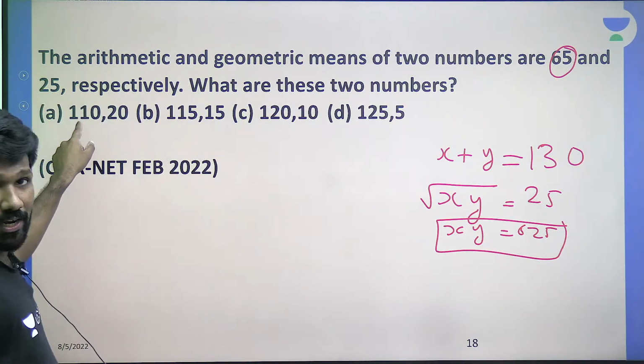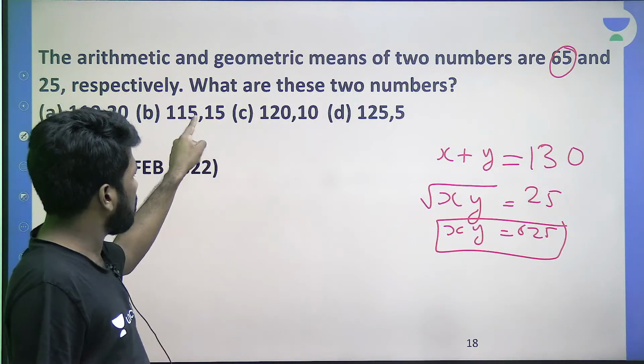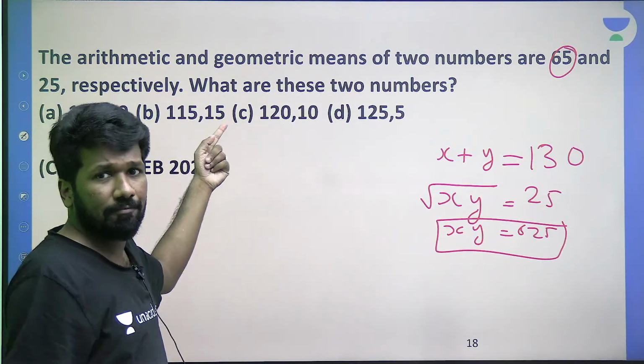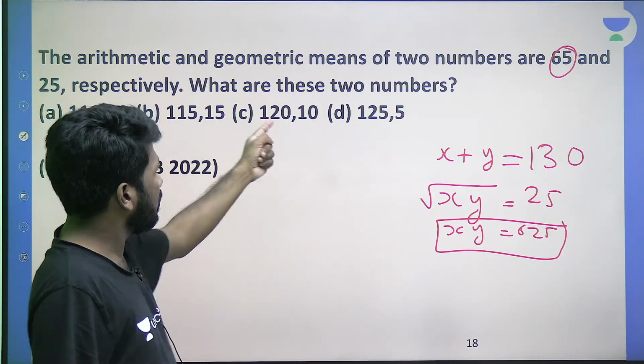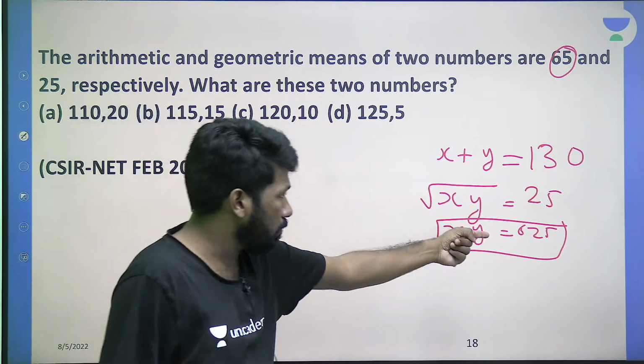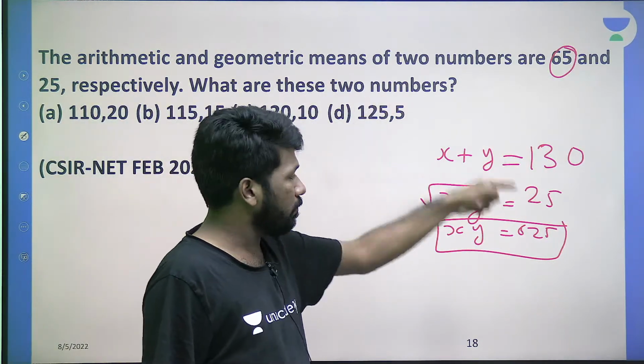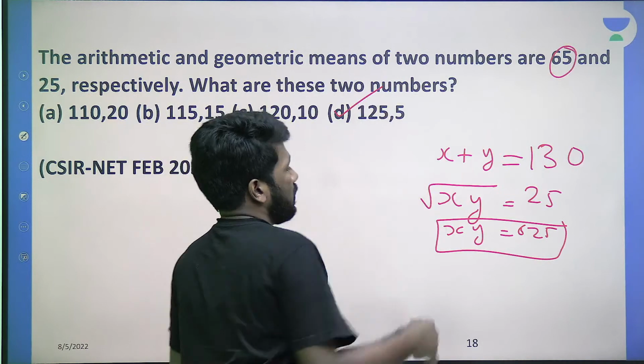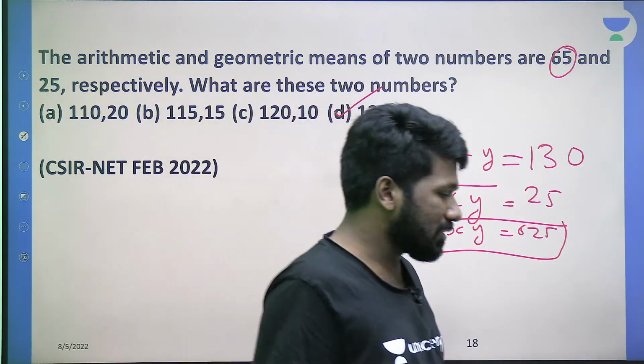ये दोनों का product definitely 625 नहीं है. ये दोनों का product भी नहीं है, क्योंकि 100 into 15 itself is 1500. 625 मिलना चाहिए ना. 120 into 10 is 1200, वो भी 625 नहीं है. 125 into 5 is 625. That is why option D is the answer. That is how to do it faster.